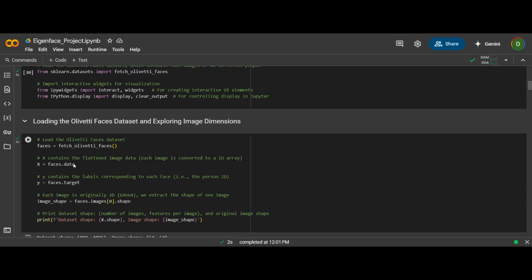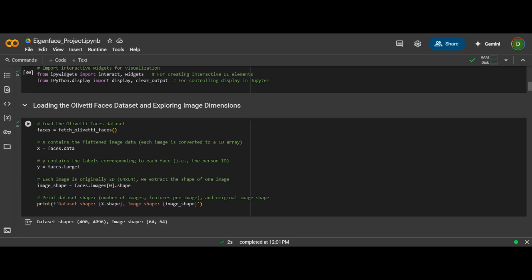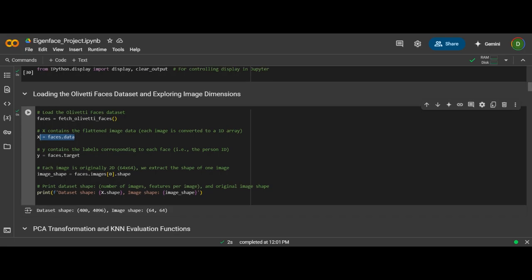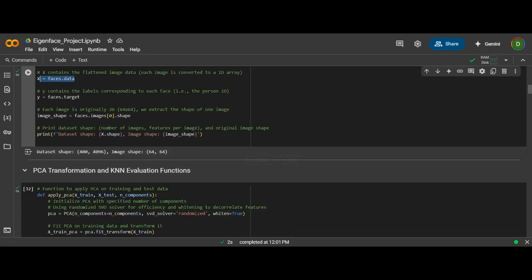Now talking about the dataset. We have considered images of 40 individuals, and the ID is stored in y equal to faces.target, which contains the ID corresponding to each face. Each image is a grayscale image of 64 by 64 pixels, and there are about 400 images of 40 individuals. In X, we are storing the flattened images, since each image is 2D.